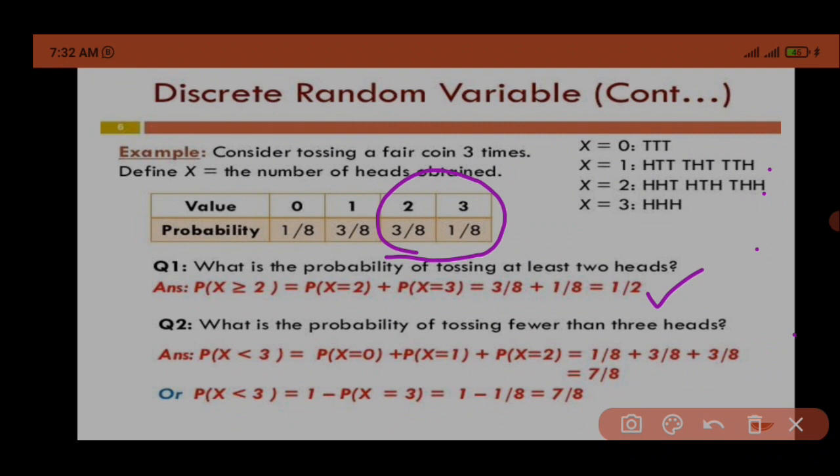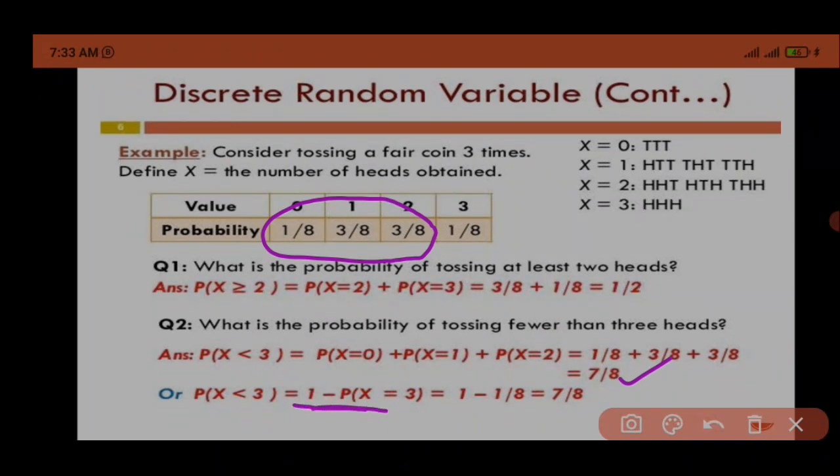Second, what is the probability of tossing fewer than 3 heads? Fewer than 3 heads means less than 3 heads, so these will be included: 1 by 8 plus 3 by 8 plus 3 by 8. So the answer you are getting is 7 by 8. And this is equal to 1 minus P(X = 3), that is 1 minus 1 by 8. So we are getting again 7 by 8 only.